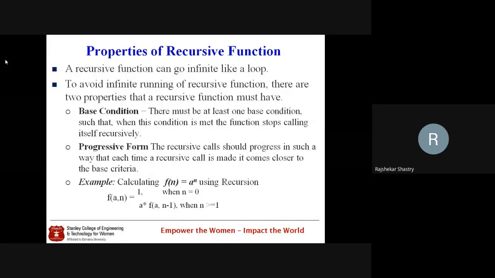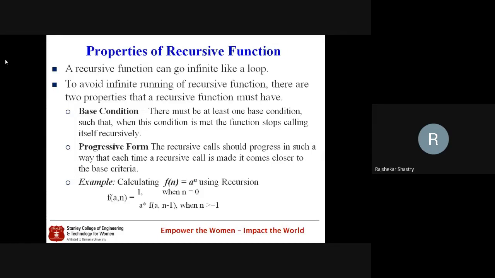One is a base condition, the other one is the progressive form, the non-base case. In the base case, you must have at least one base condition. For example, in the Fibonacci series you'll have two base cases, but for most problems you'll have only one, though a few have two or more base cases.